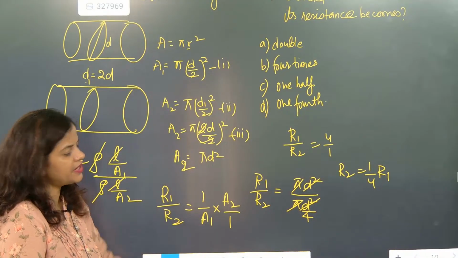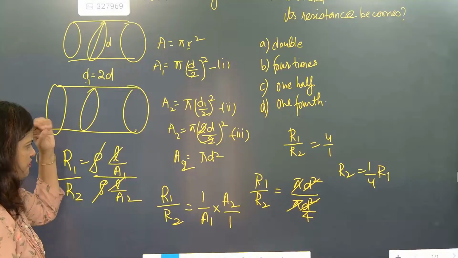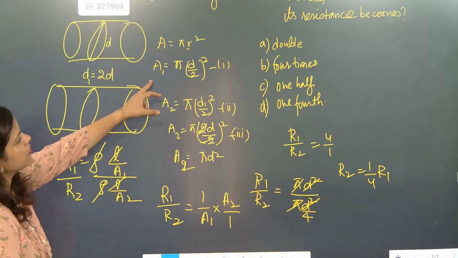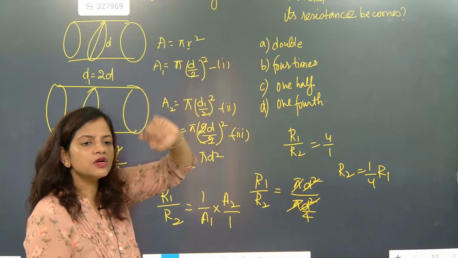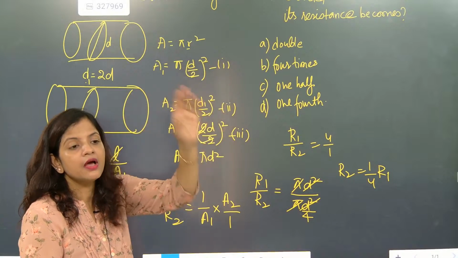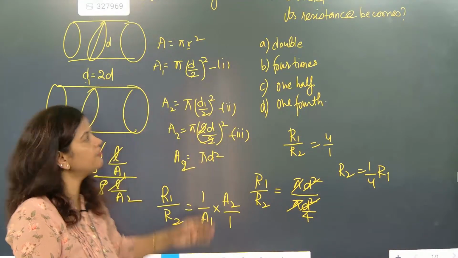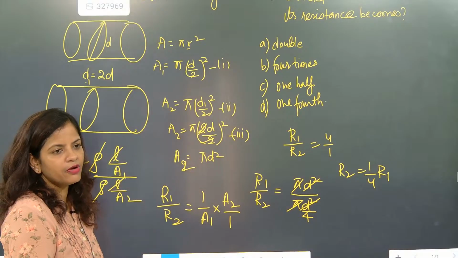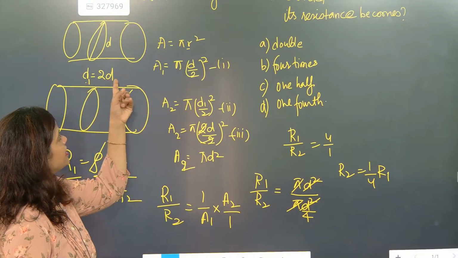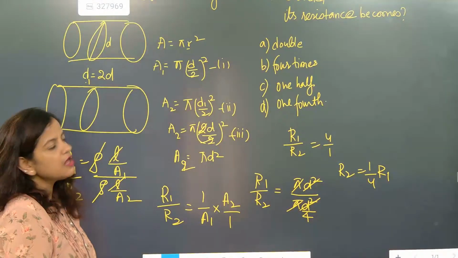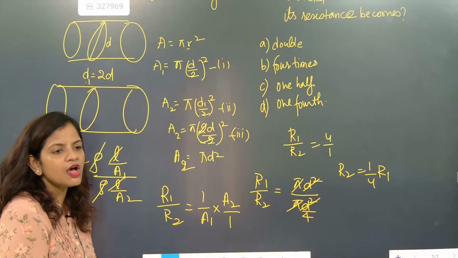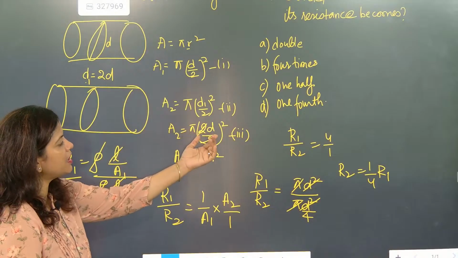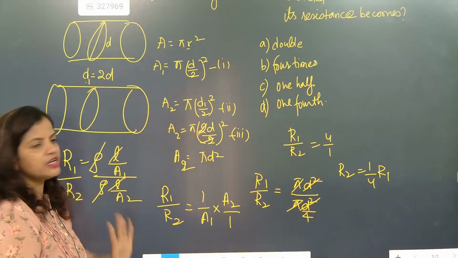I hope everybody understood. I wrote everything properly. I wrote A1 is equal to, I converted, because in which format have they asked the question? Diameter format. Converted into diameter format. Second area also in diameter format. But there is a connection between the first diameter and the second diameter. The second diameter is 2 times the first diameter. Got it? So very patiently we wrote.